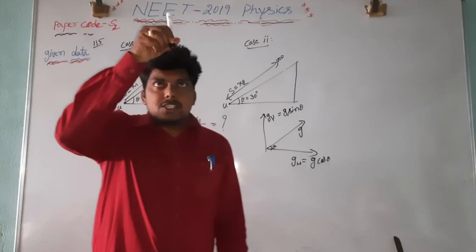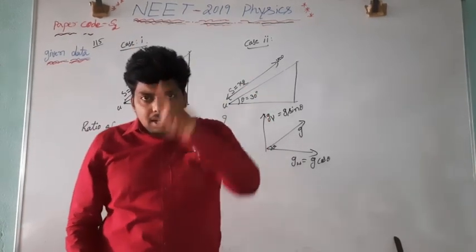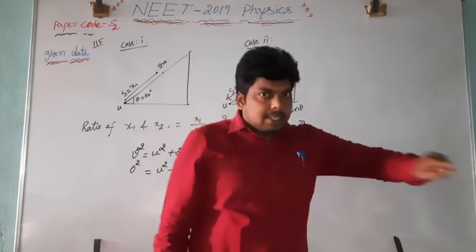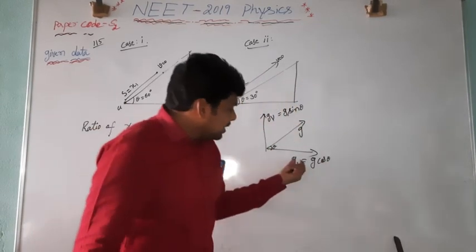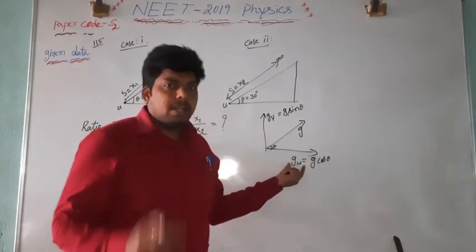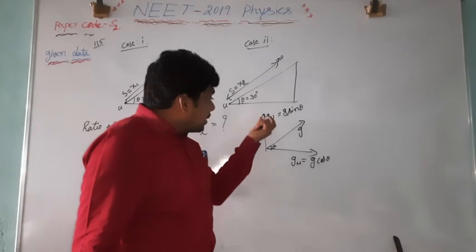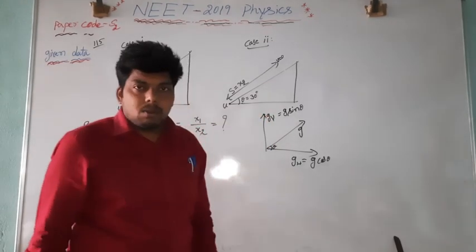Whatever the acceleration due to gravity is there, that acts only along the vertical component. There is no acceleration due to gravity along the horizontal component. So g horizontal is equal to 0. Then whatever the acceleration due to gravity is there, that is clearly due to the vertical component only.